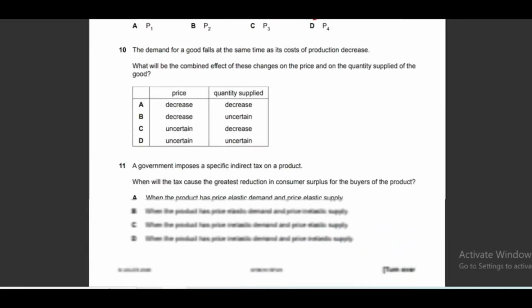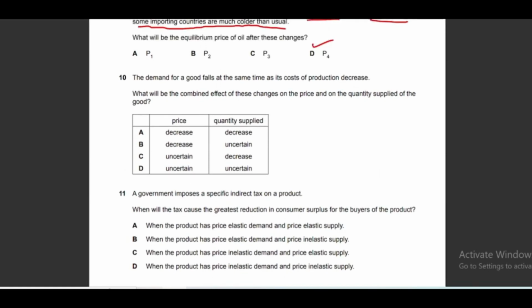Moving to another question, question number 10. The demand for a good falls at the same time as its cost of production decreases, right? So it means demand is decreasing, and at the same time cost of production is also decreasing. A decrease in demand will shift demand to the left, and a decrease in cost of production will shift the supply curve to the right because supply will increase. What will be the combined effect of these changes on the price and on the quantity supplied of the good?